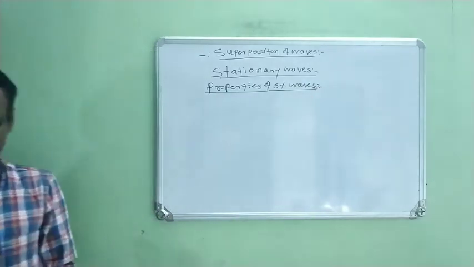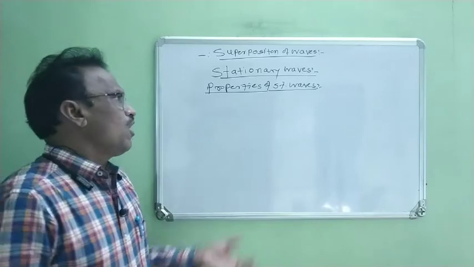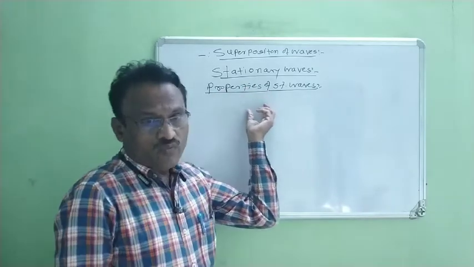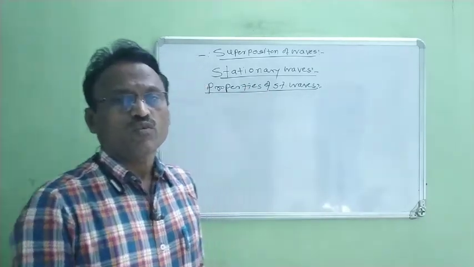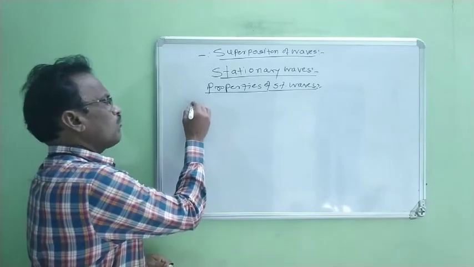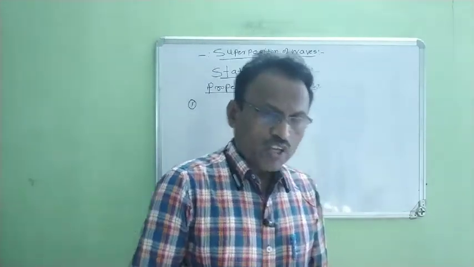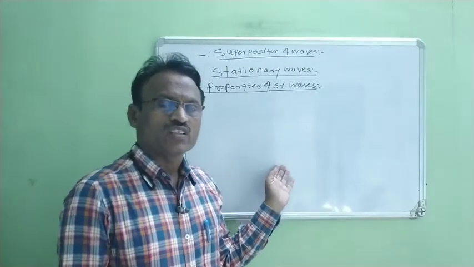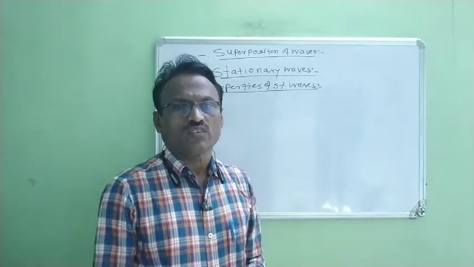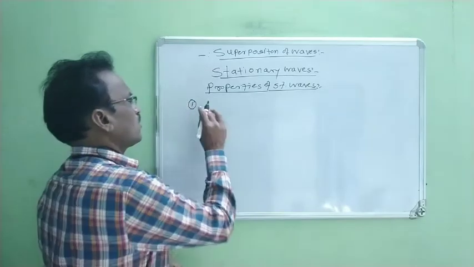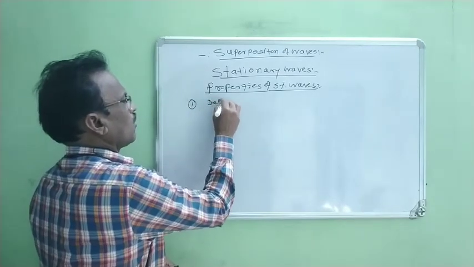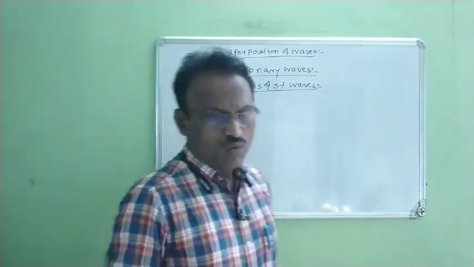When we study the different properties of stationary waves, we consider them one by one. The first property of stationary waves is related to the definition of stationary waves. Now, how do we define stationary waves?